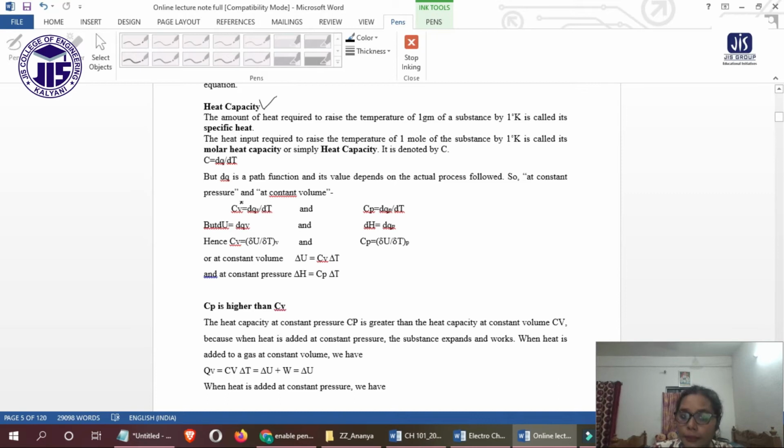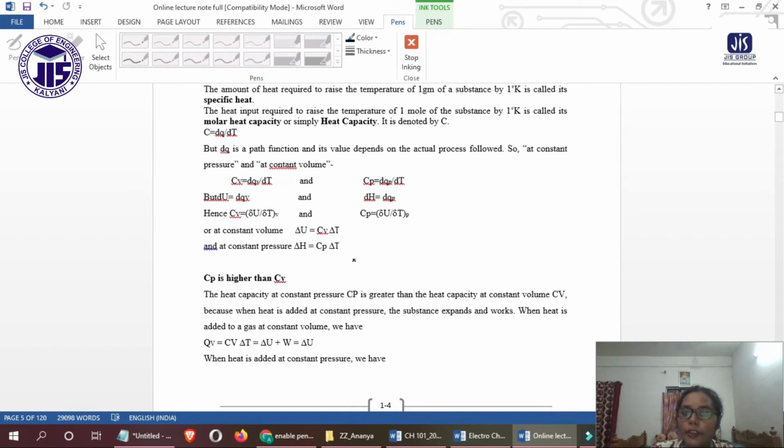So at constant volume, Cv equals dqv by dT, the heat capacity at constant volume, and Cp is the heat capacity measured at constant pressure.